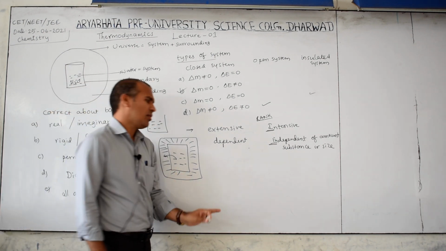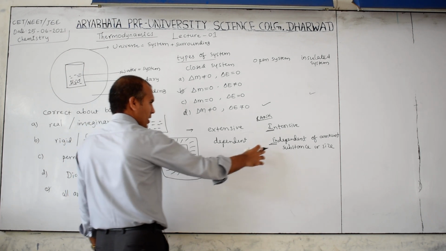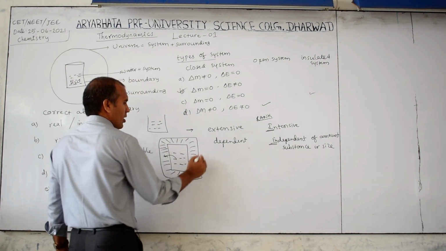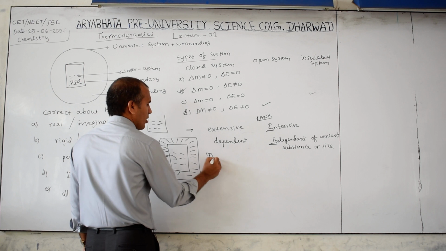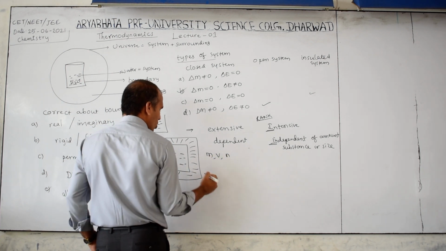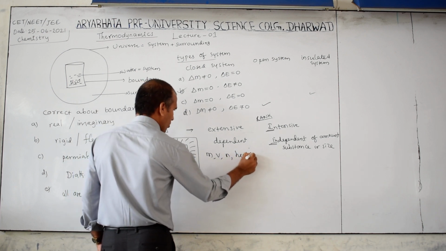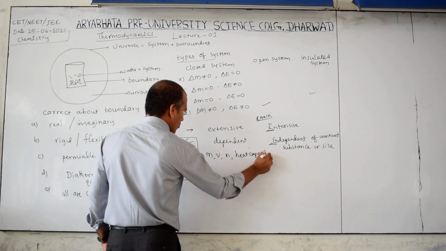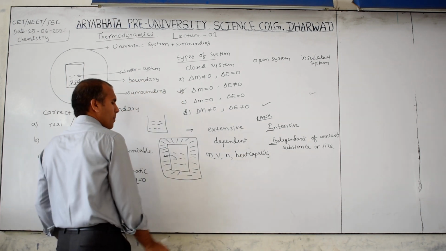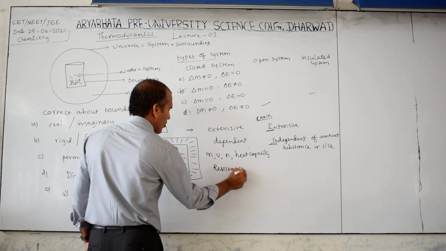Keep in mind these are very few examples; there are a number of examples. Here: mass, volume, number of moles, heat capacity, resistance, like this.